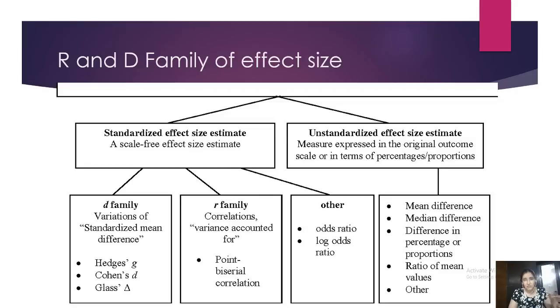Otherwise, there was nothing. In fact, when I was studying meta-analysis for the past 6-7 months, I actually wrote to people who were explaining videos on the D family or odds ratio, and they were all medical people. I wrote to them, sir, how can I do this in correlation? And there was no answer. Thanks to the book of Borenstein, thanks to the book of Hunter and Smith, I understood how it could be done in the R family, but you still don't have videos for how to extract data from R family and do effect size.